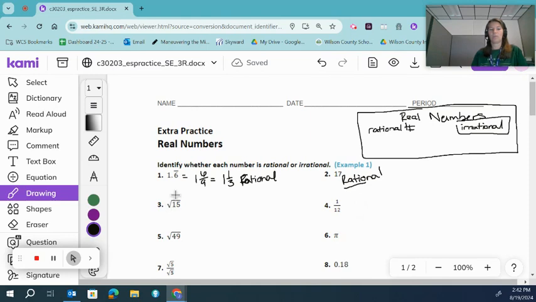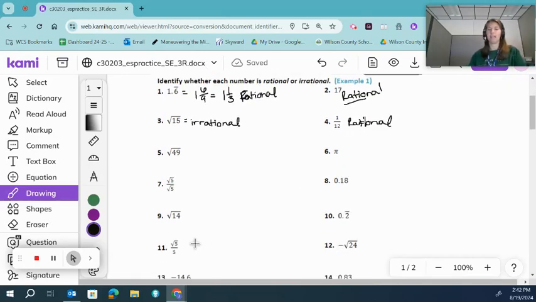Square root of 15. There are no two whole numbers that multiply by itself to equal 15. 3 times 3 is 9, 4 times 4 is 16, and the square root of 15 falls in between those two. So this is irrational. 1/12 is a fraction, so this is a rational number. Square root of 49 simplifies to a whole number. It is 7. 7 times 7 is 49, so this is rational.